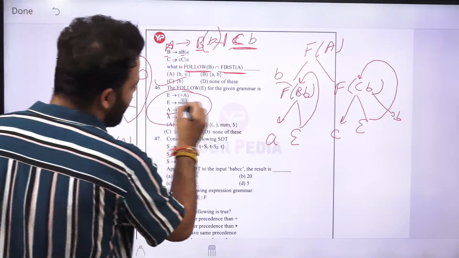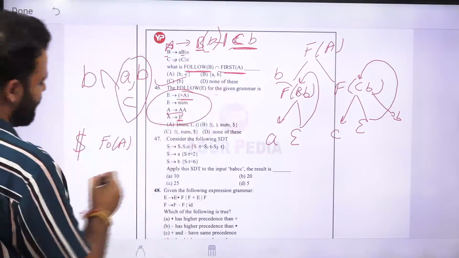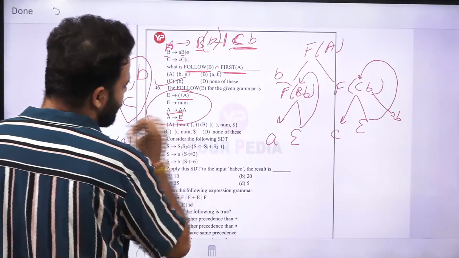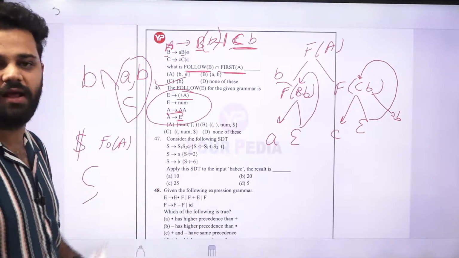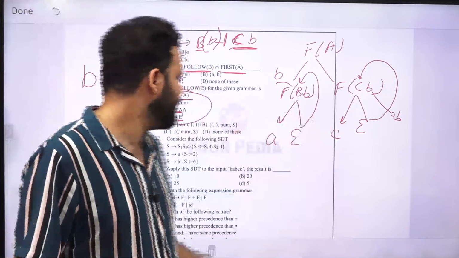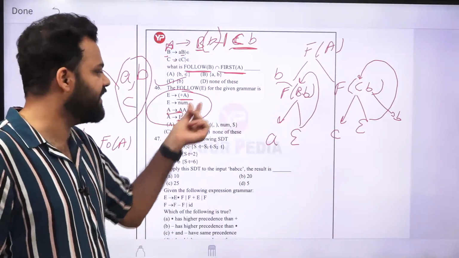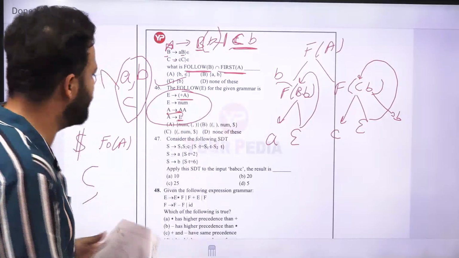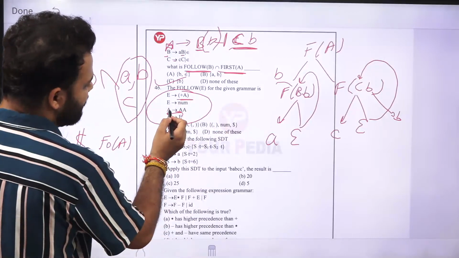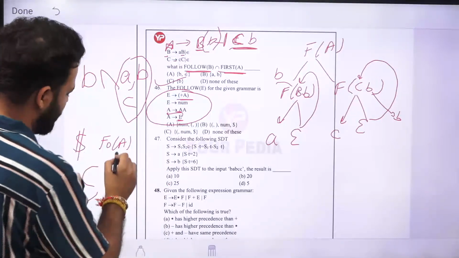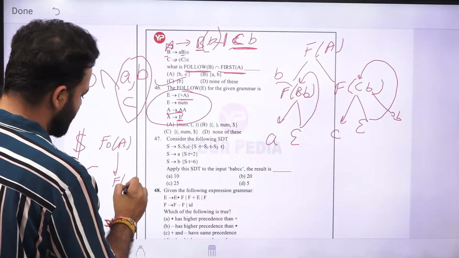So for this A, follow of A will be first of bracket. Next, for this A, if you take the first A in the production A going to double A, follow of A will be equal to first of the next symbol. First of the next symbol is what? First of A. Now we have to find the first of A. First of A is nothing but first of A and then first of E. First of E is nothing but, from here you are going to first of A.